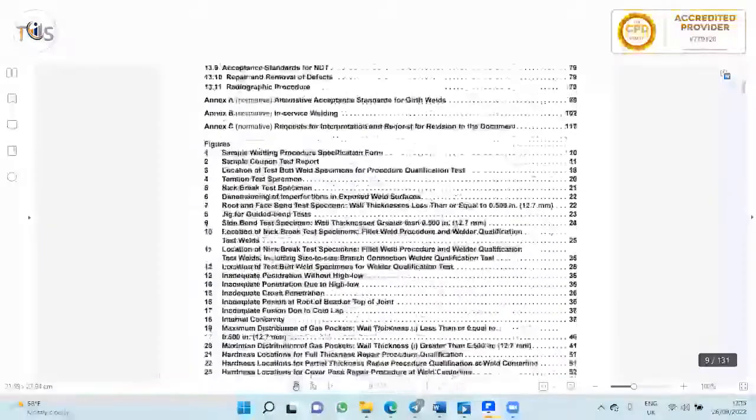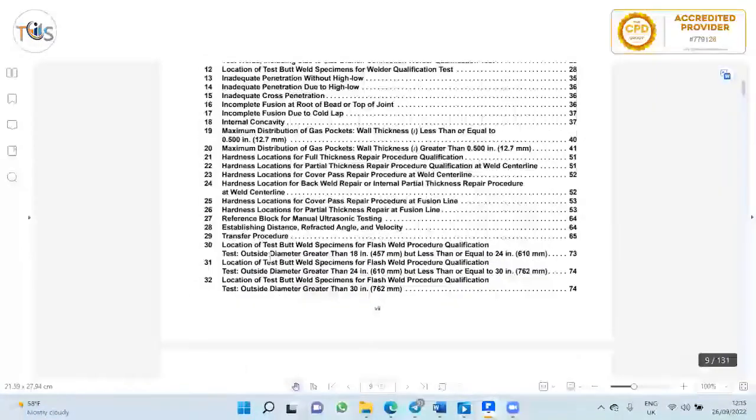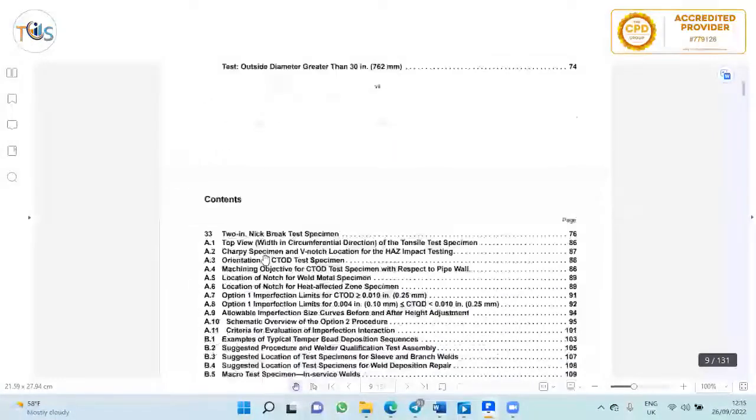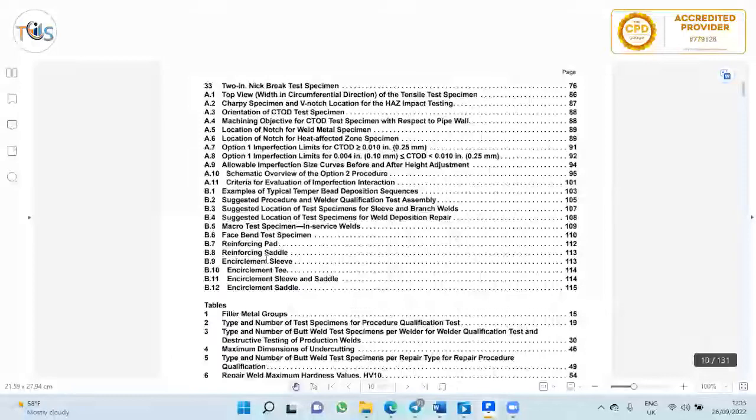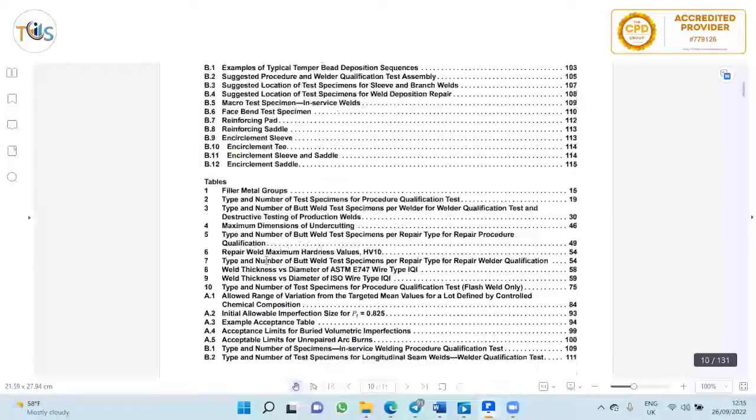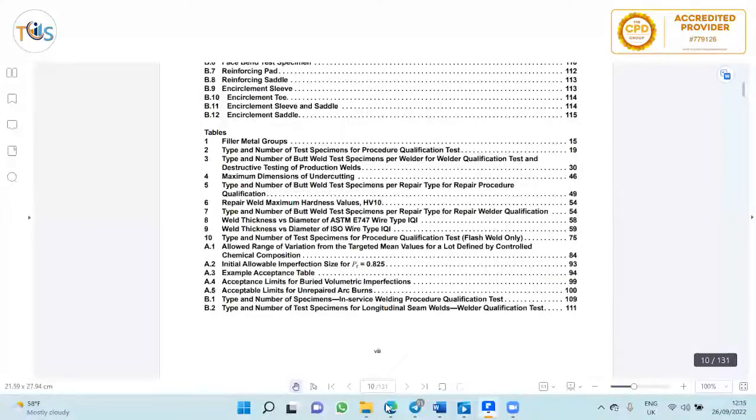And there are lots of figures here that you can see, and tables, a list of tables here.